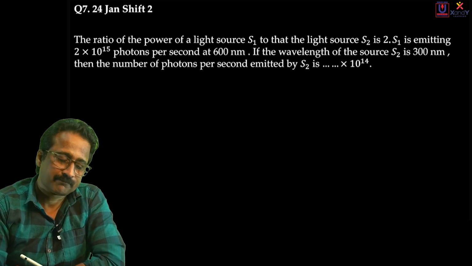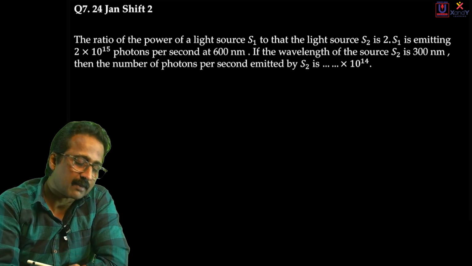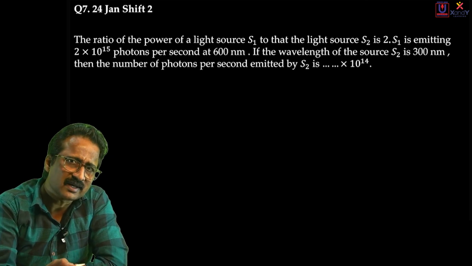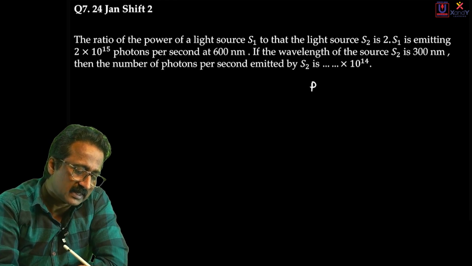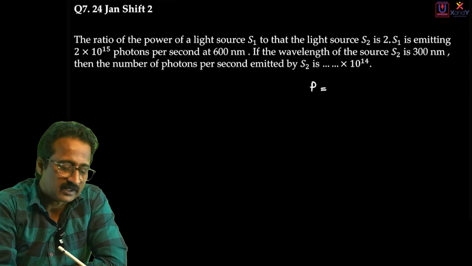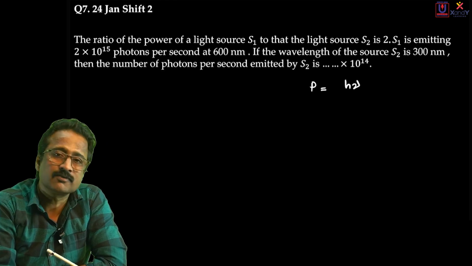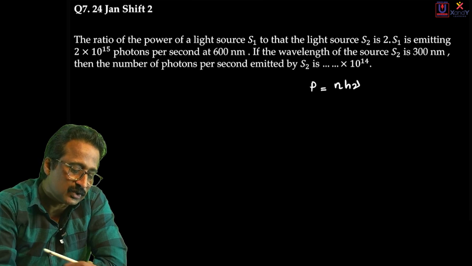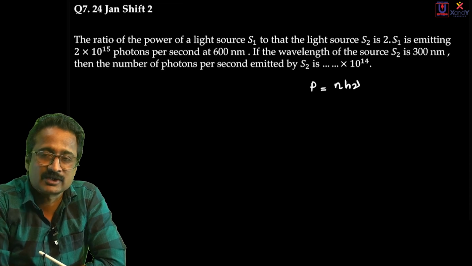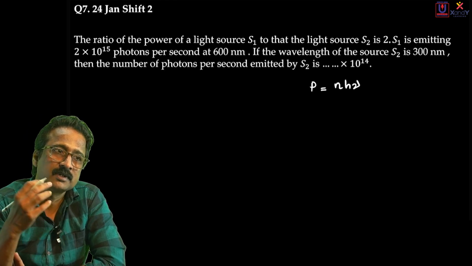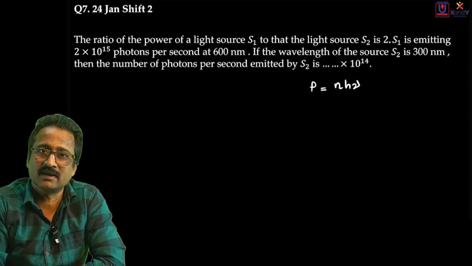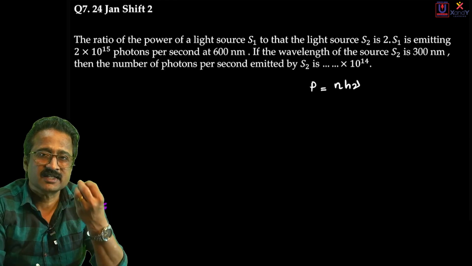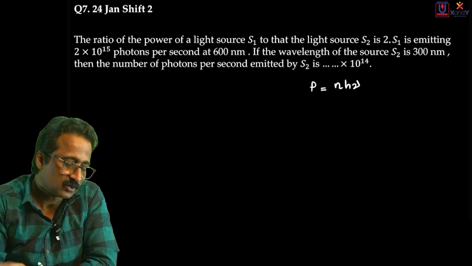Okay, it's about power. If you assume that lambda is the wavelength or nu is the frequency of any wave, and assuming that light is traveling as photons, I can give you the number of photons and power relationship here. If h nu is the energy of one photon, then the power emitted by the source will be n times h nu, where n is the number of photons per second. H nu is the energy carried by one single photon. So if n photons are emitted per second, then the power is n h nu, because power is a measure of total energy transmitted by the source in 1 second. So P is n into h nu.